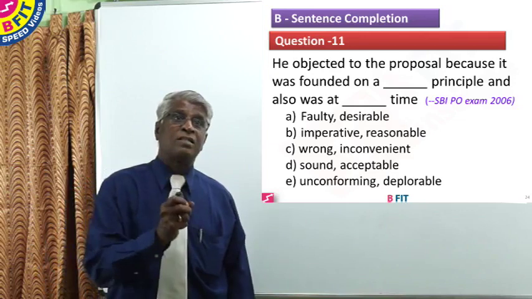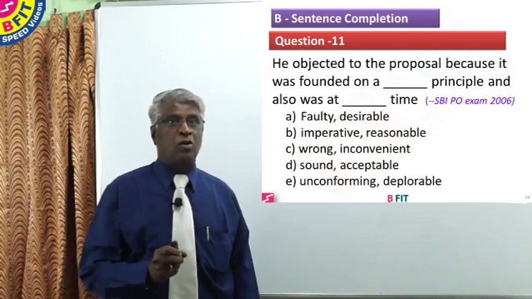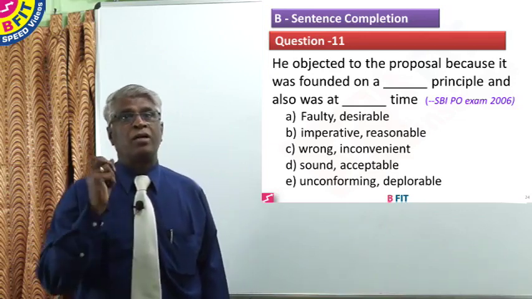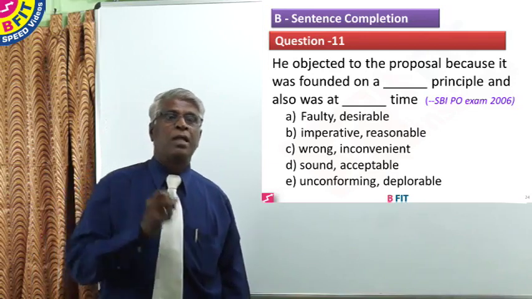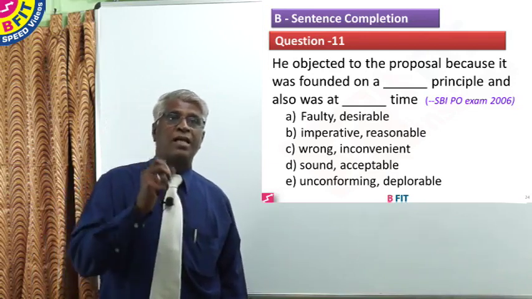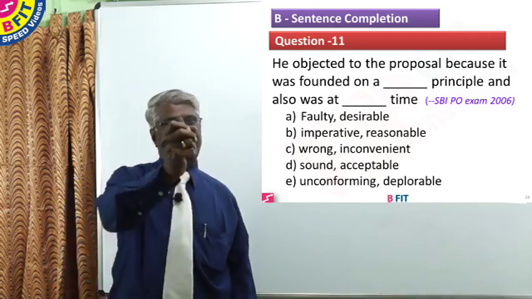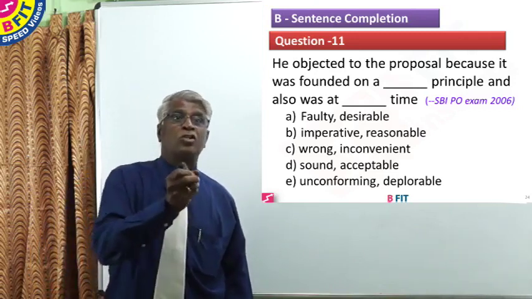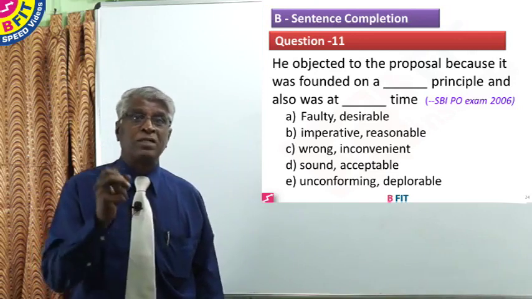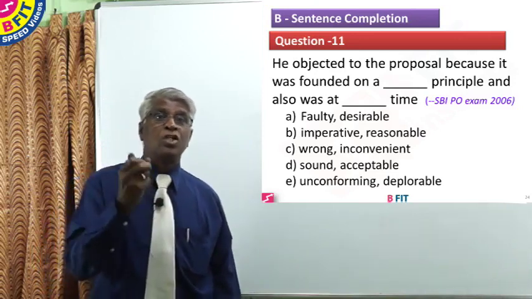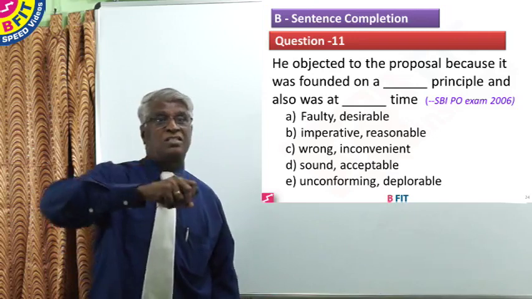He objected to the proposal because it was founded on a dash principle and also was at dash time. The clue here is objected. Why do you object to a proposal? That means the principle or the proposal should have a negative quality.